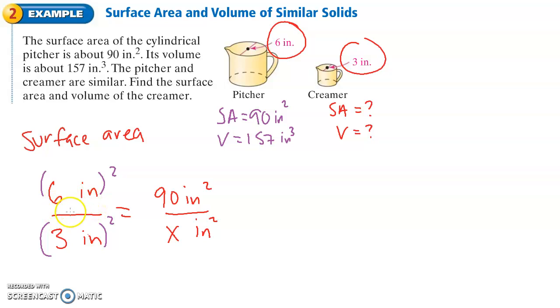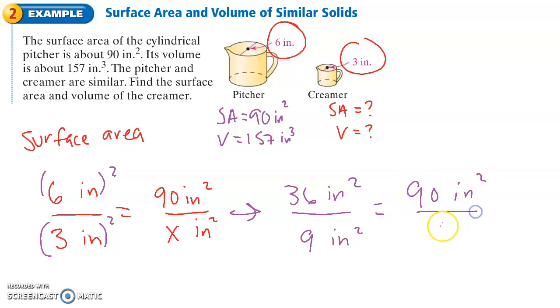This gives me a new problem where I can write 6 inches times 6 inches is 36 inches squared, and 3 inches times 3 inches is 9 inches squared. And now we have all square units: inches squared, inches squared, inches squared, inches squared, and now we can do our butterfly method.